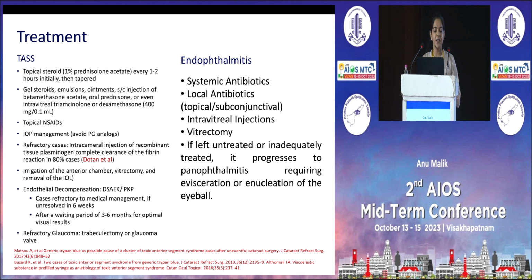In refractory cases, we have to give intracameral injection of recombinant tissue plasminogen activator, which leads to complete clearance of the fibrin reaction. We can also go for irrigation of the anterior chamber, vitrectomy, and removal of the IOL. And in cases of endothelial decompensation or permanent corneal edema, we have to go for surgical treatment. In endophthalmitis, systemic antibiotics, local antibiotics, topical, subconjunctival, intravitreal injections, and vitrectomy are the options with us.